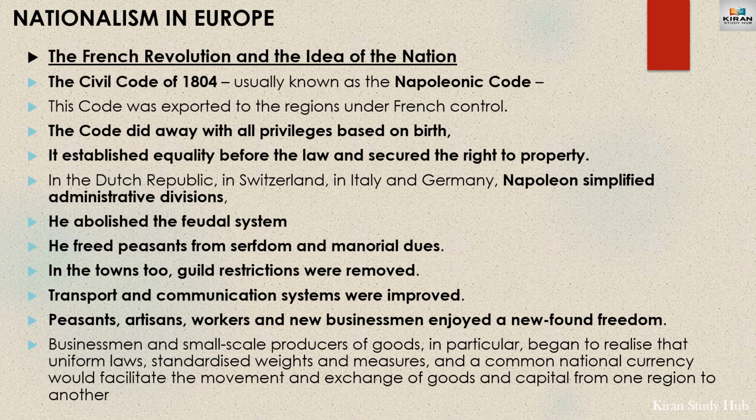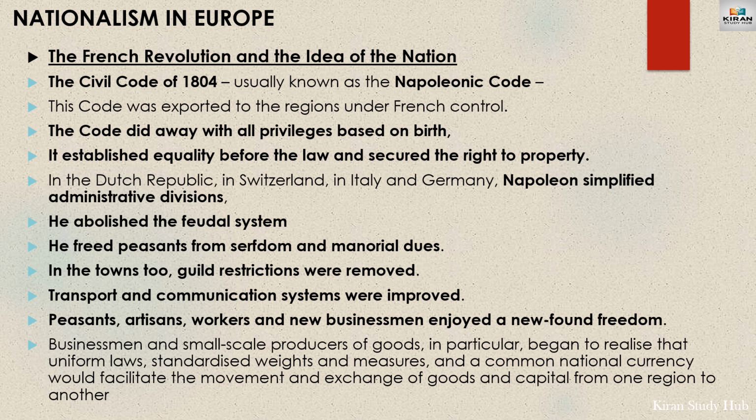Napoleon, after coming to power, implemented the Civil Code of 1804, or Napoleon Code, in France as well as other regions of Europe which were under French control. The Civil Code did away with, or abolished, all the privileges based on birth. It established equality before law and secured the right to property.